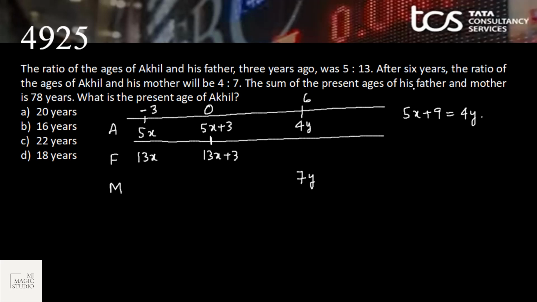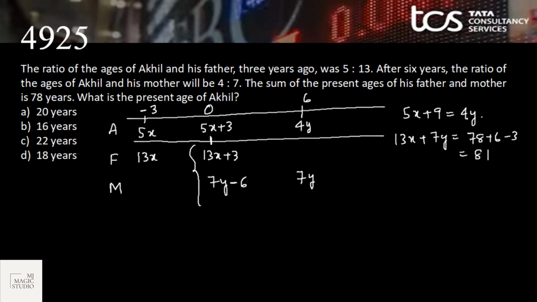And the sum of present age of his father and present age of mother, which would be 7y minus 6, is equal to 78. That means 13x plus 7y equals 78 plus 6 minus 3, that is 81.